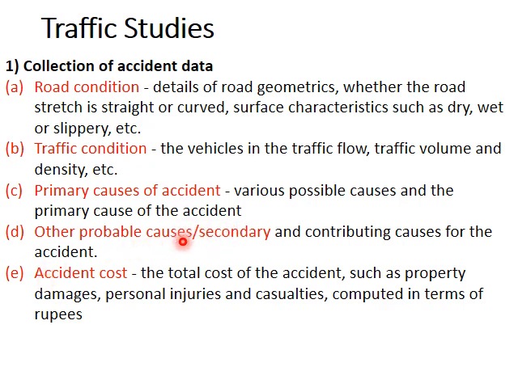That is the accident cause which contributed indirectly to the happening of the accident. Then the accident cost, that is the financial aspect, that is the damages, injuries, etc.